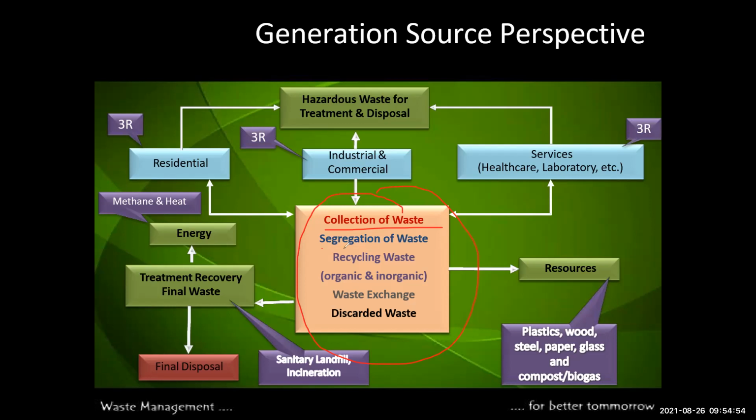This is the segregation of waste. First, you segregate the waste. So, how to segregate the waste? Which type of waste is available on the dumping site? So first, you separate the material. Separating the material of the residential part is different, industrial and commercial part different, and healthcare and laboratory part different. So this is the part of the segregation of waste.